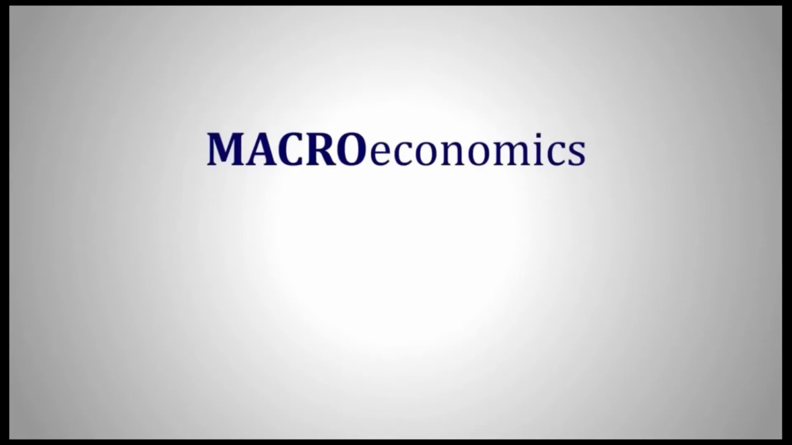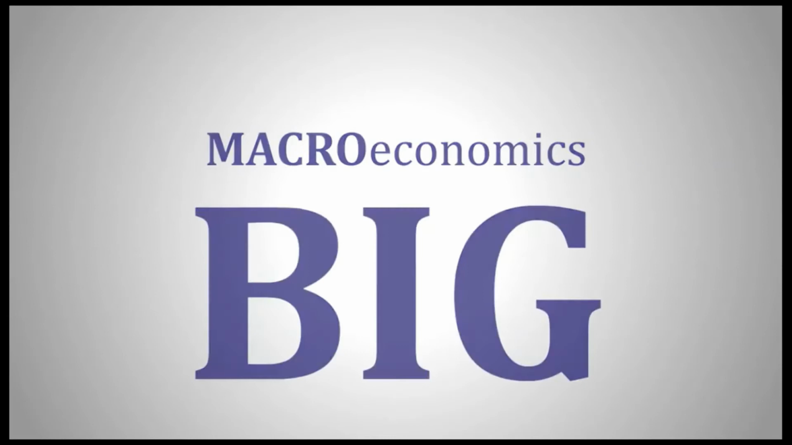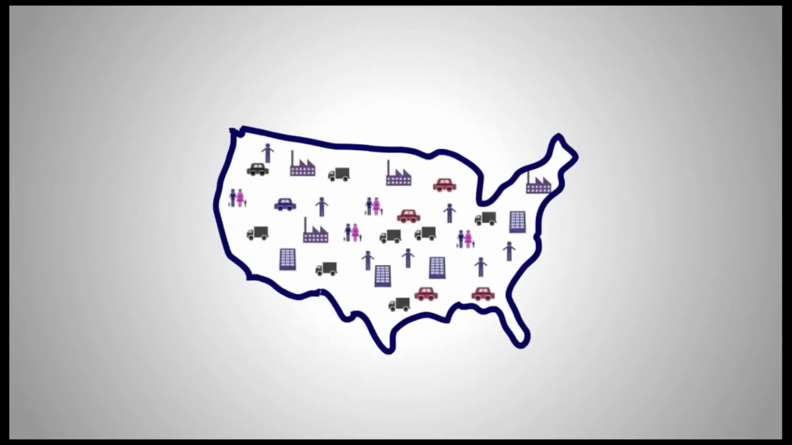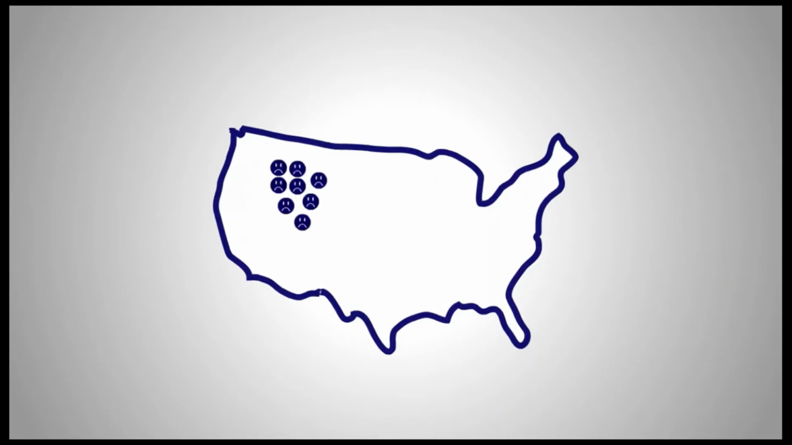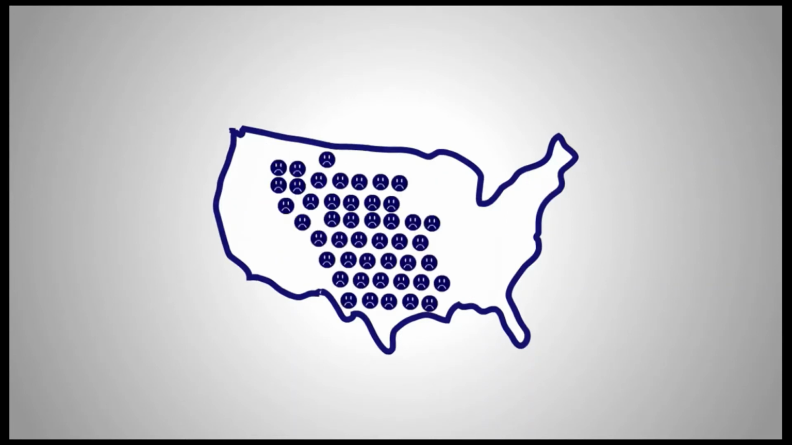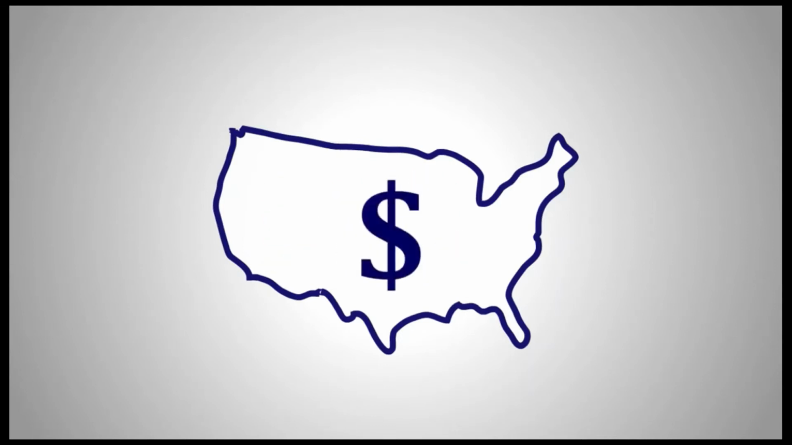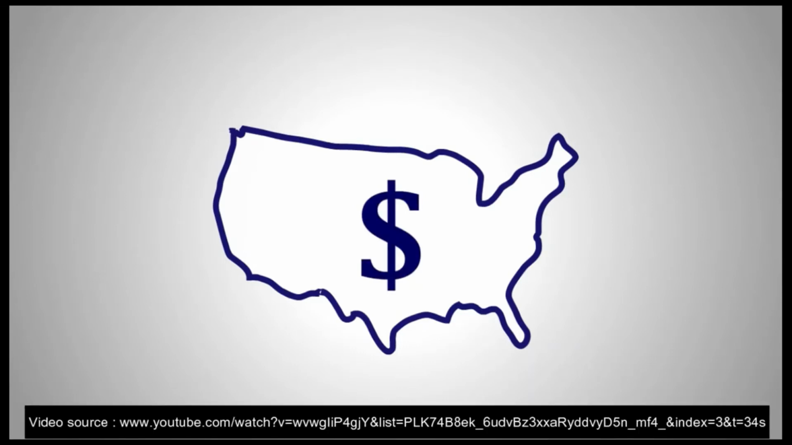Macroeconomics comes from the Greek word makros, meaning big. In macroeconomics, we are interested in the economy as a whole. For example, the country's unemployment rate, changes in prices of goods, or inflation, and national income, which is often referred to as GDP.